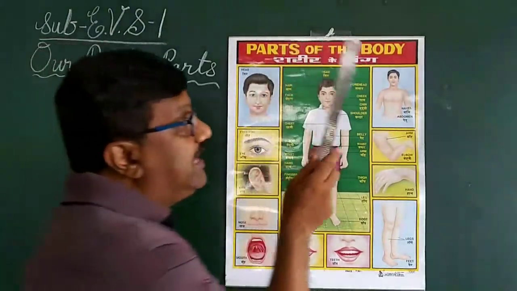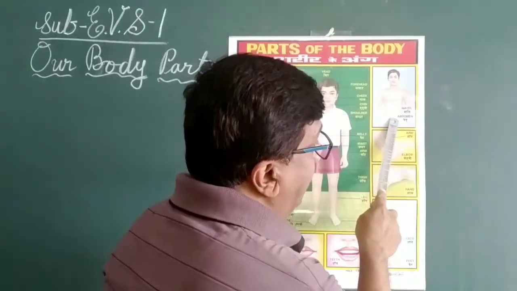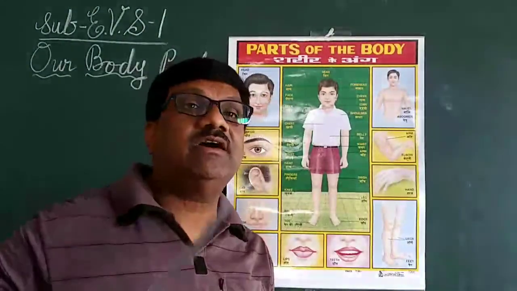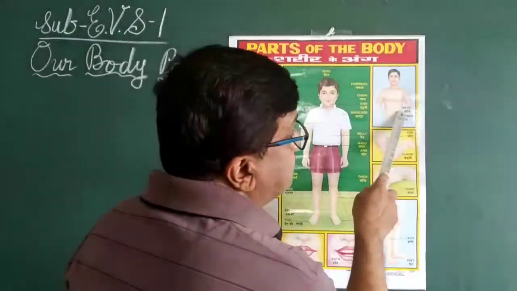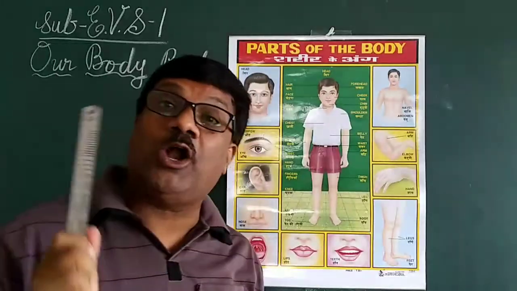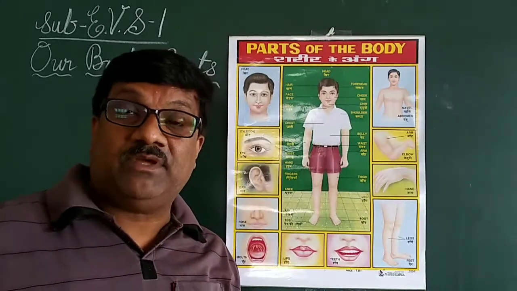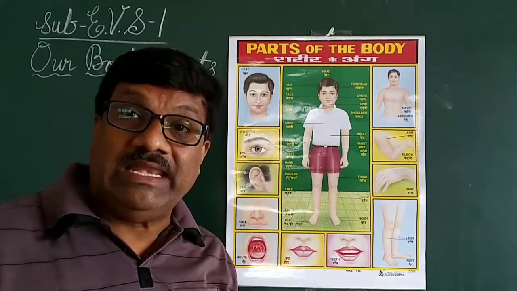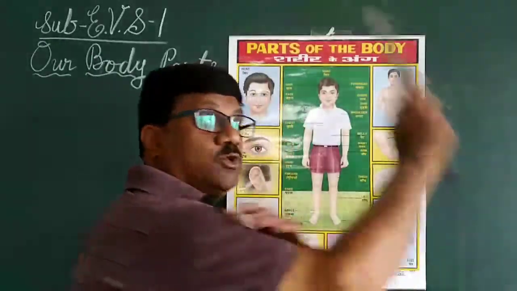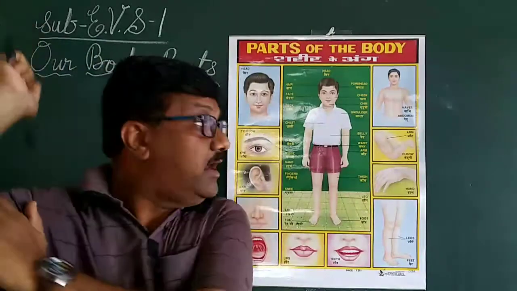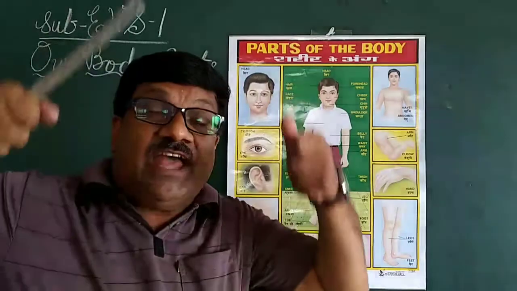Then next part of our body is our abdomen. Abdomen means our stomach. And what is called this navel? Navel means we also call belly, which is the center of the stomach, means at the center of the abdomen. We call it belly. Then next part is arm. So this is my arm. And with the help of our arm, we can lift heavy things.